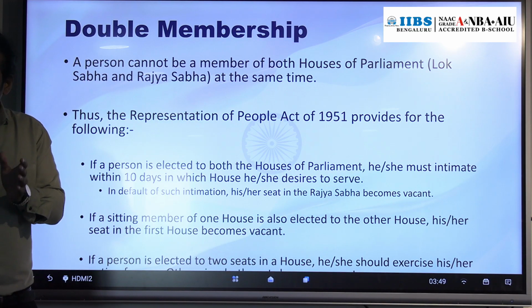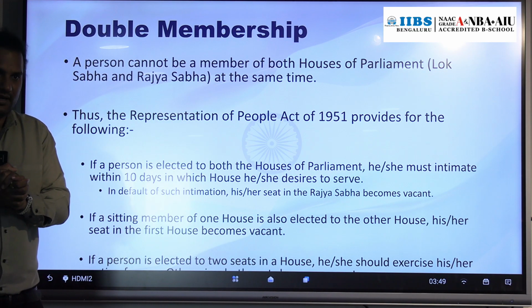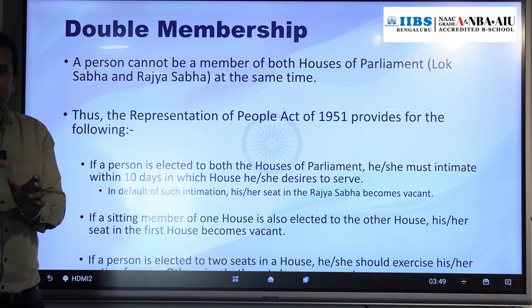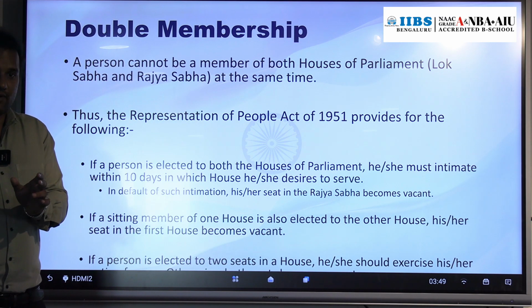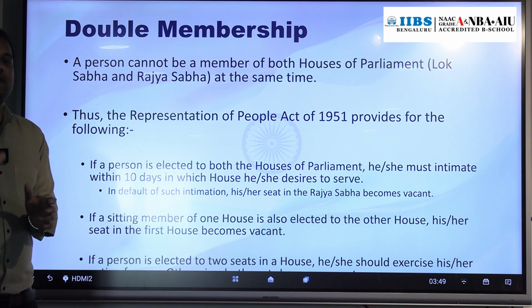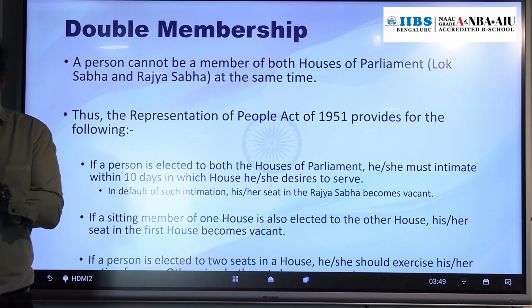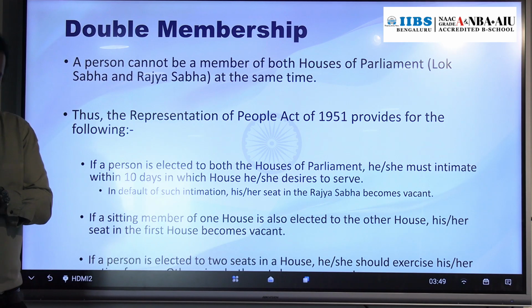If within 10 days that person doesn't confirm, then after the expiry of the 10 days, automatically for that person who was elected to Lok Sabha and Rajya Sabha, the Rajya Sabha seat will be vacant. That person's Rajya Sabha seat will be vacant. You understood? Okay. So that is there.